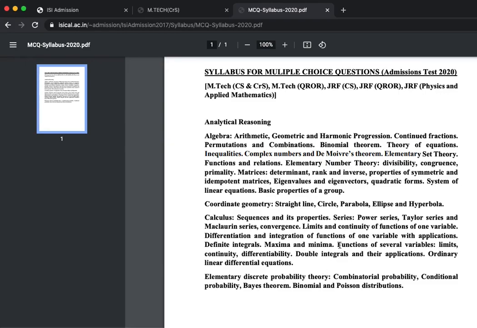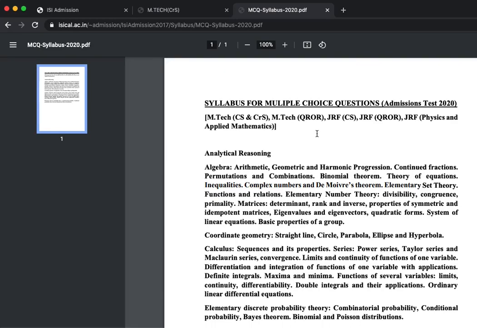So the probability and statistics part is a bit more advanced than JEE. The calculus is also a bit more advanced than JEE, and the algebra is also a bit more advanced than JEE. But the coordinate geometry is similar to JEE minus the 3D geometry. So what I can see is your basic background over here should be JEE maths plus a bit of linear algebra, minus 3D geometry, then functions of several variables, double integrals and ordinary differential equations, and try to read questions on binomial and Poisson distributions. So this is your PCA part.